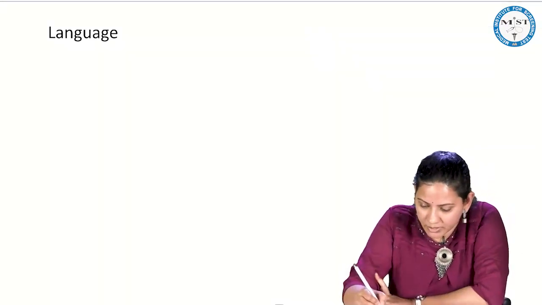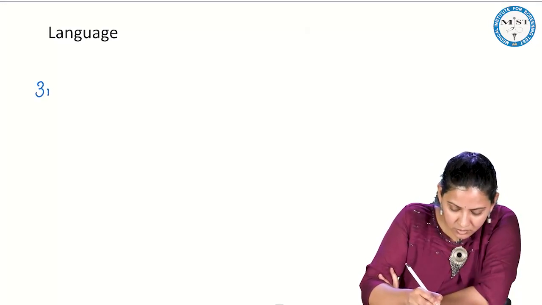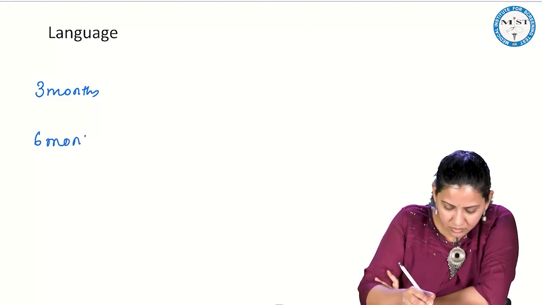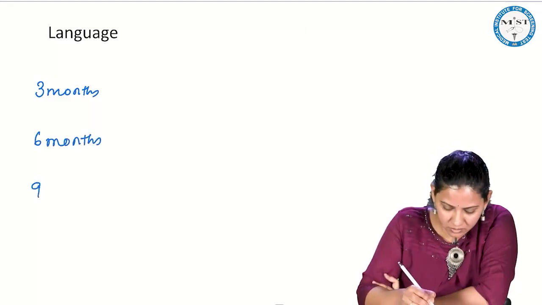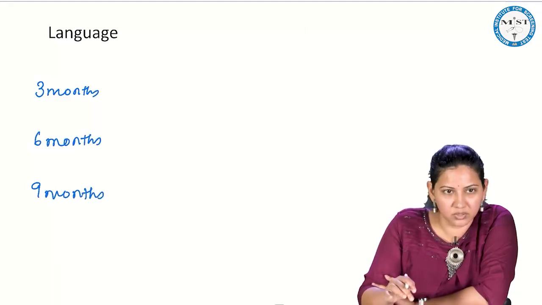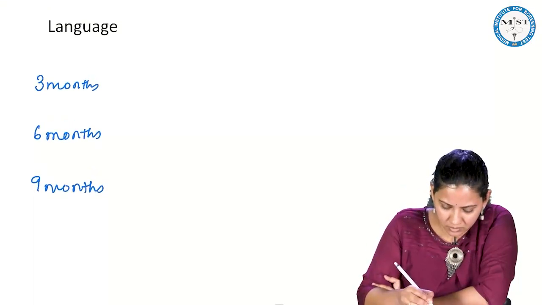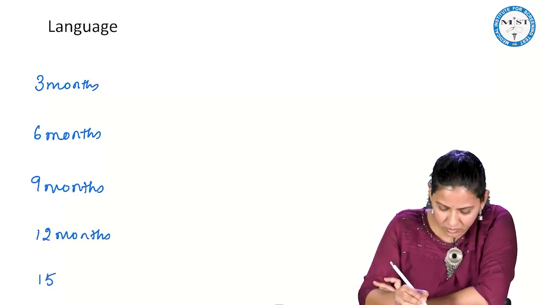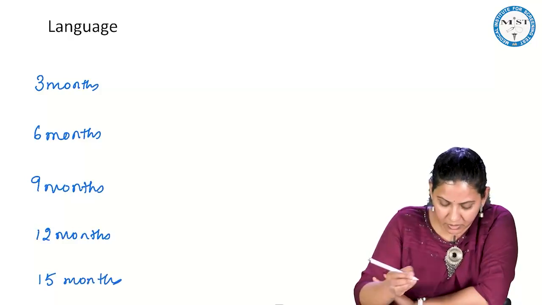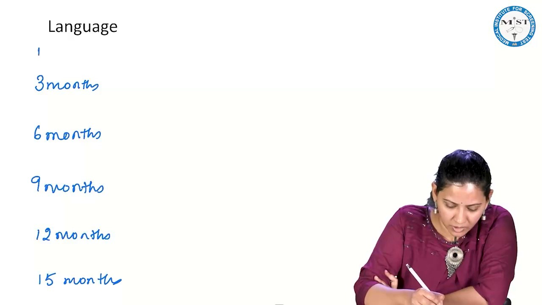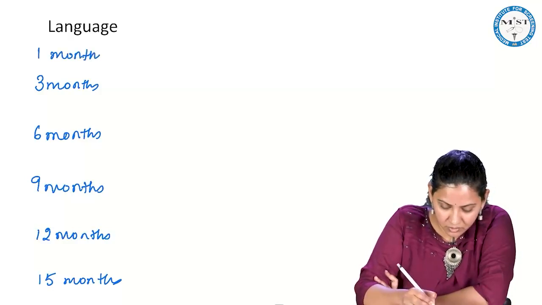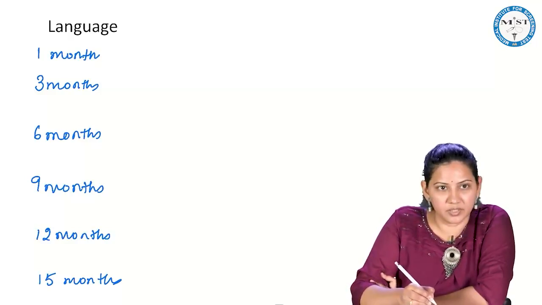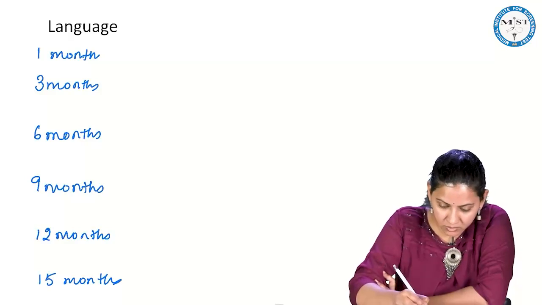So again you make a multiple of 3. 3 months, 6 months, 9 months, 12 months, 15 months. So here you have to add 1 month, and 1 plus 3 is 4 months.